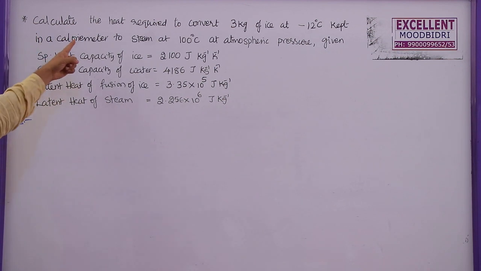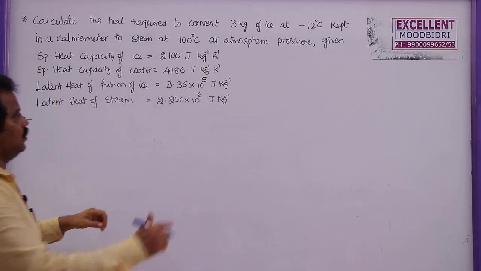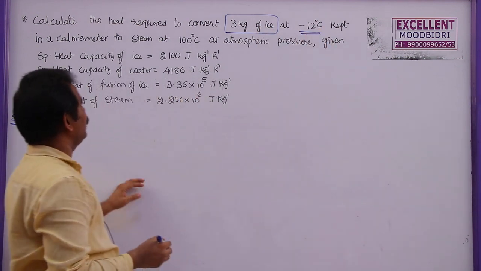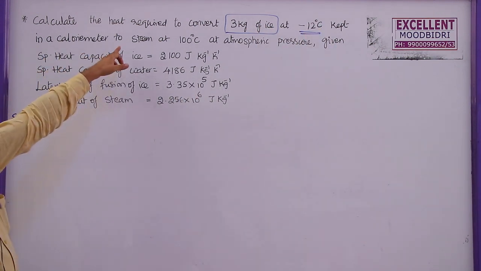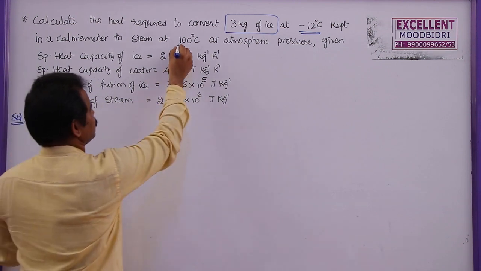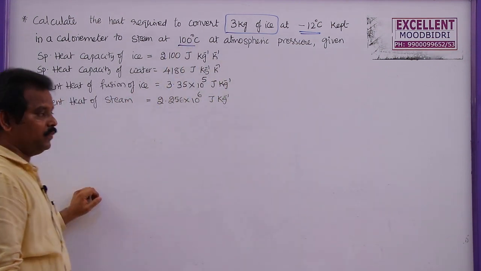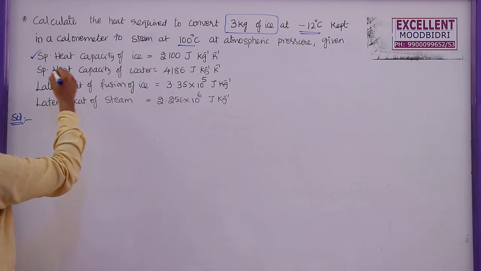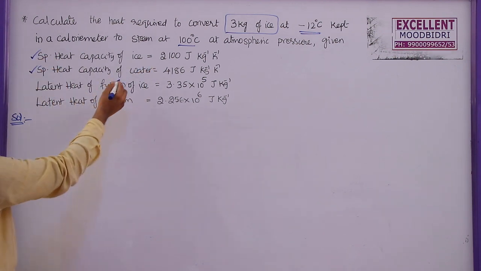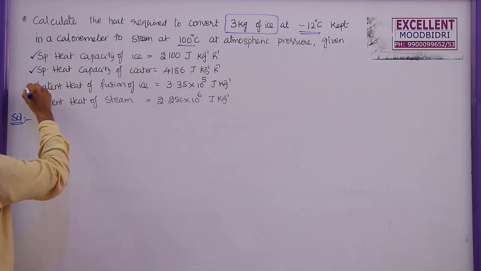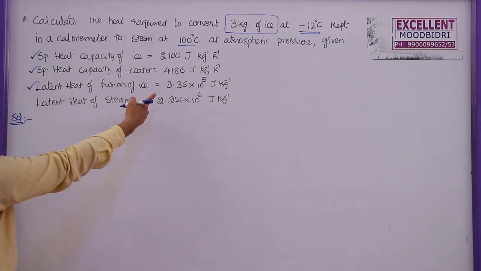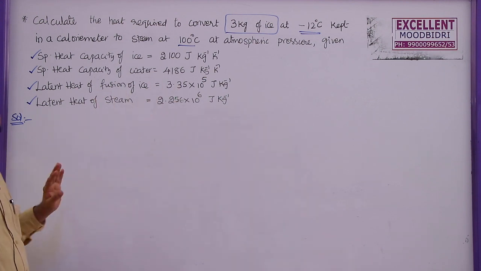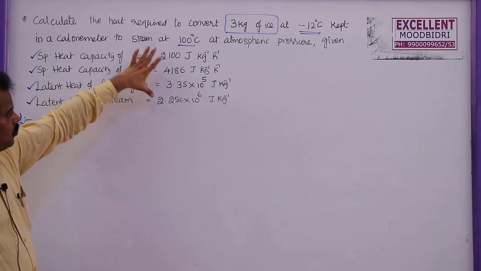See this problem. Calculate the heat required to convert 3 kg of ice at minus 12 degrees centigrade kept in a calorimeter into steam at 100 degrees centigrade at atmospheric pressure. Given that the specific heat of ice is 2100 joules per kg per Kelvin, specific heat of water is 4186, latent heat of fusion of ice is 3.35 into 10 power 5, and latent heat of steam is 2.256 into 10 power 6 joule per kg. So these are the values given.